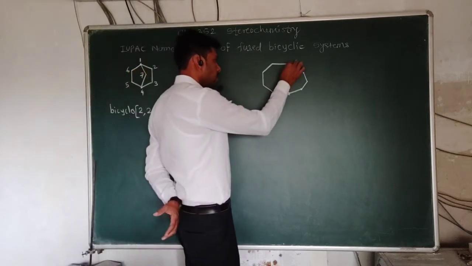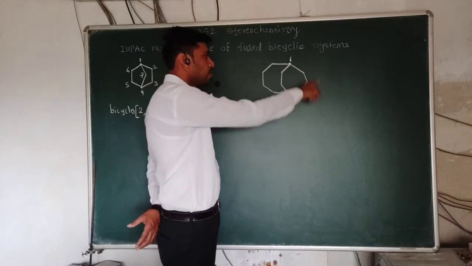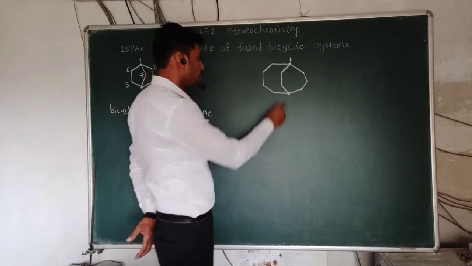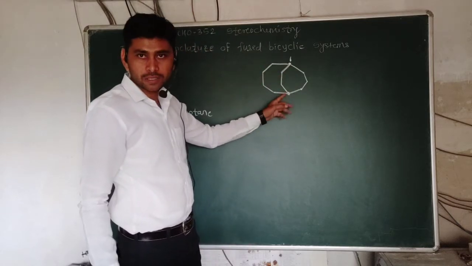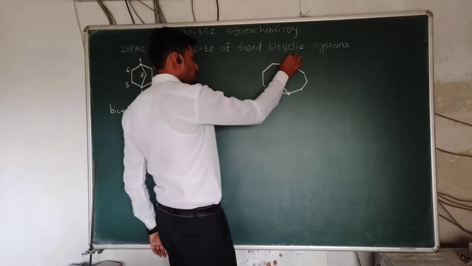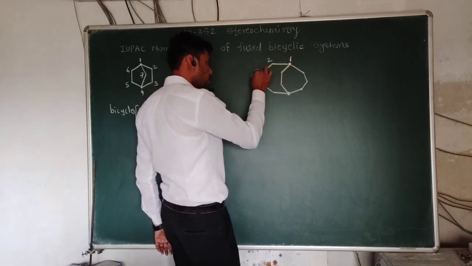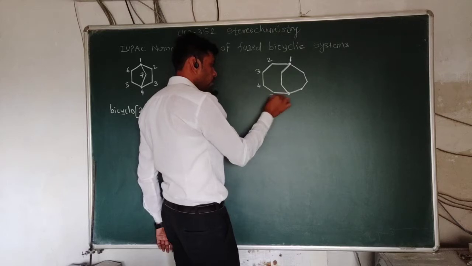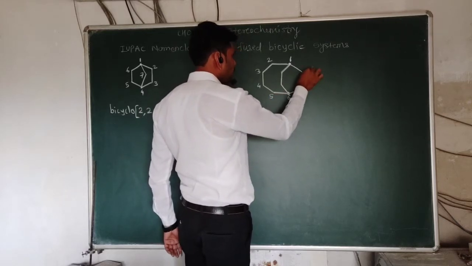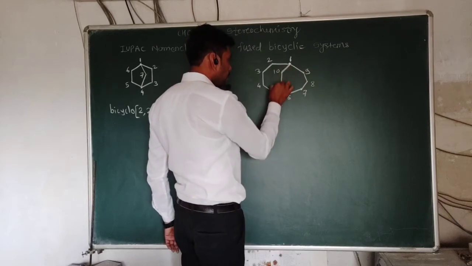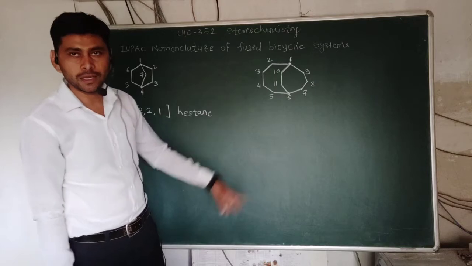For the bridge carbons, we have to start numbering from this carbon atom. We can't start numbering clockwise here because in the clockwise direction there is no longest chain. Anti-clockwise gives the longest chain. So in the longest route we move 1, 2, 3, 4, 5, 6. We can continuously move here 7, 8, 9, here 10 and 11. With 11 carbons it is simply undecane.